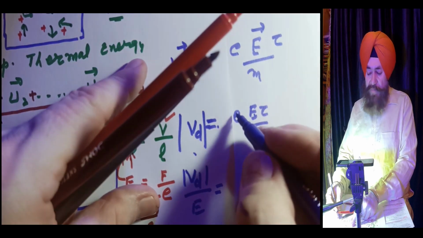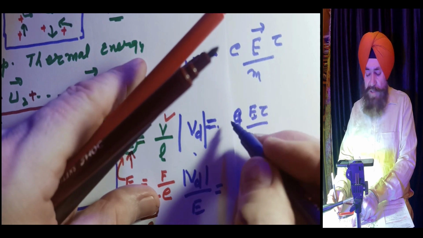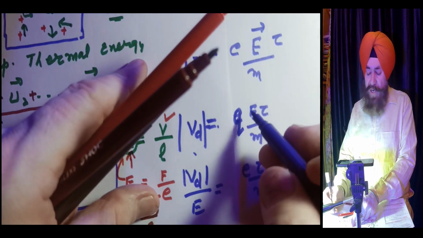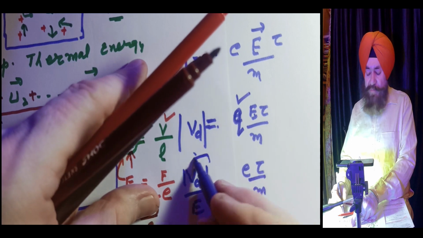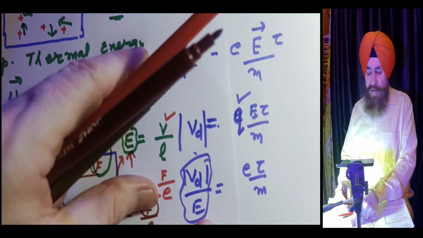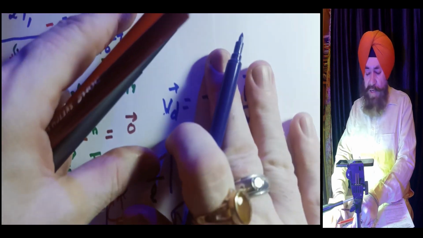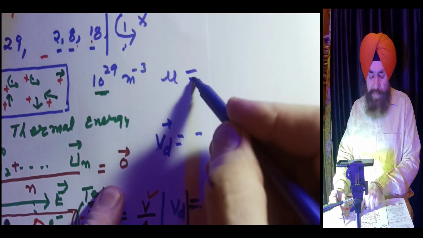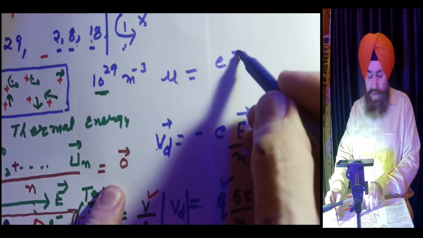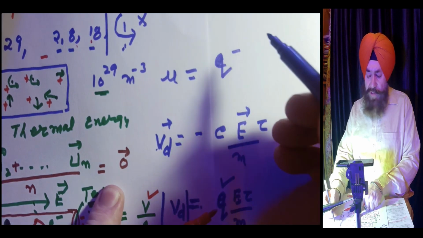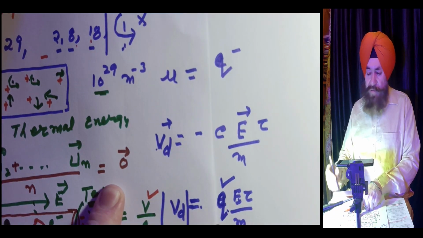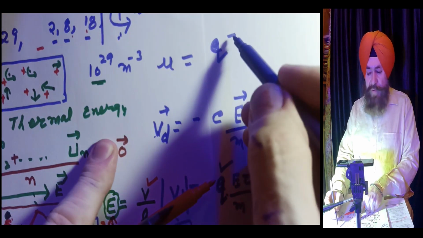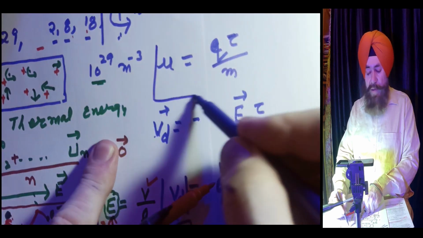And in general, I should say the charge is Q. Q may be electronic charge or any other charge, because this is the general expression of the mobility, mu, and mu is equal to Q tau by m.